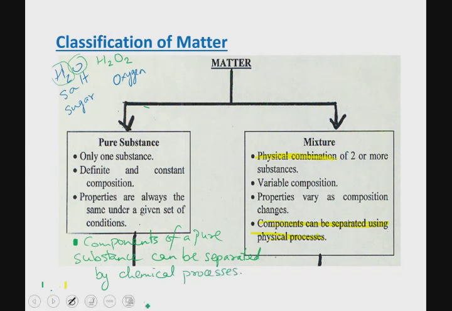Okay, so that's the difference. Those are the differences between pure substances and mixtures. It may be a good idea to pause the recording at this point and make a list of some pure substances that you can see around you, and some mixtures that you can see around you as well. I'm sure you'll come up with many.